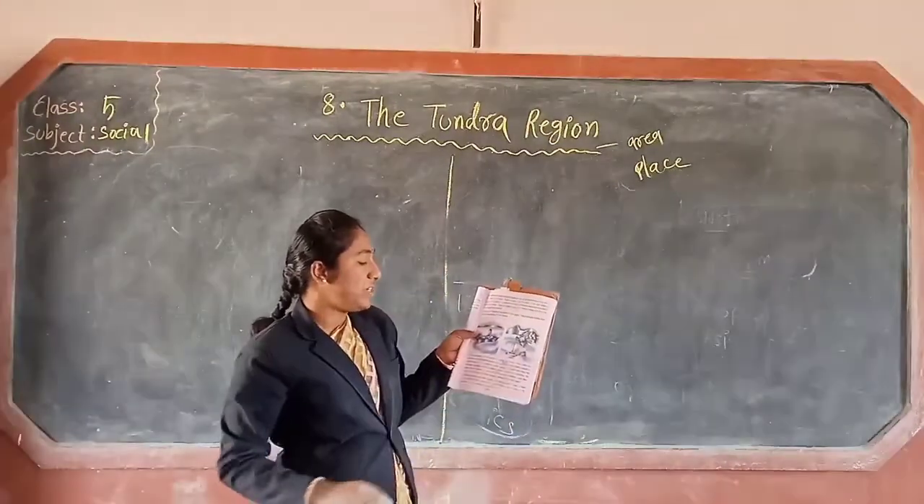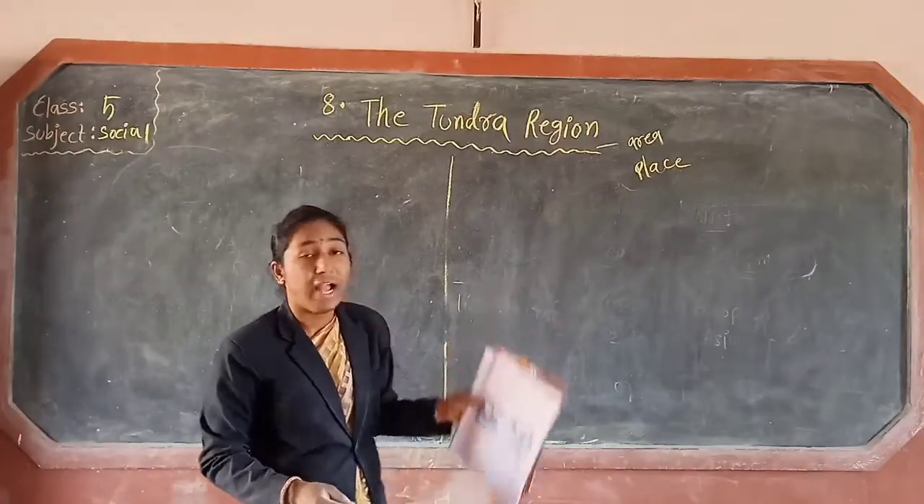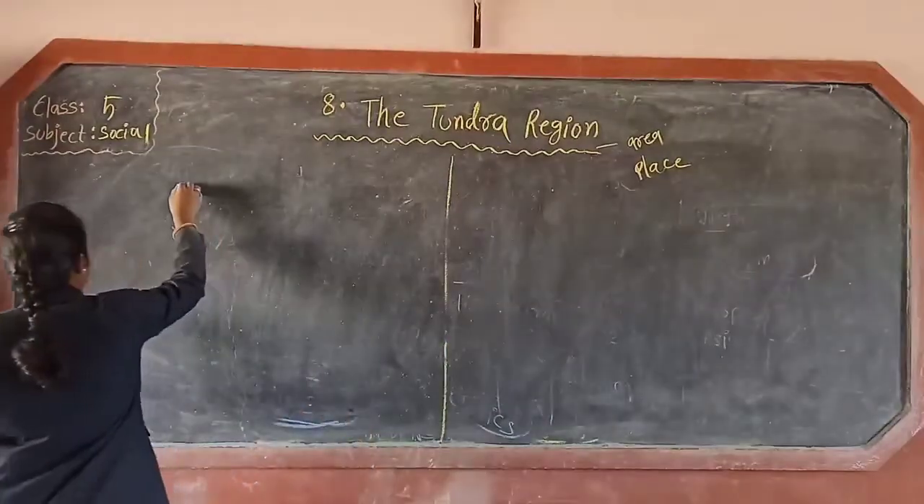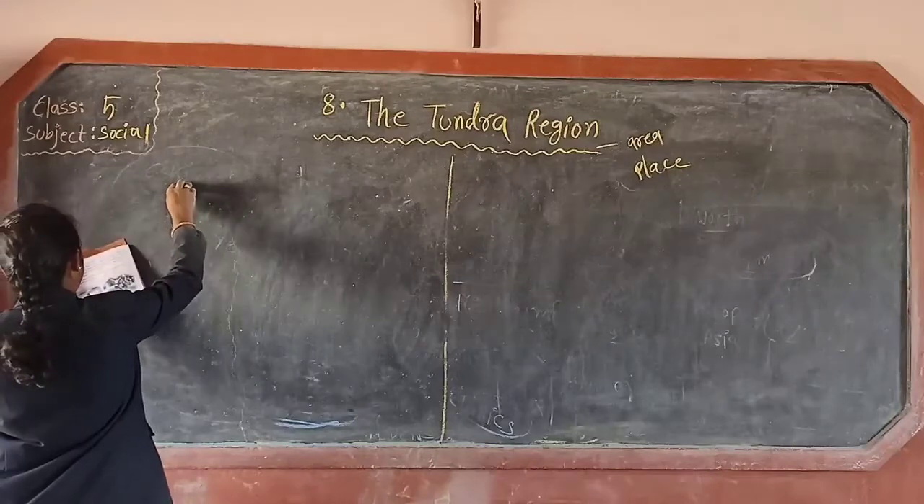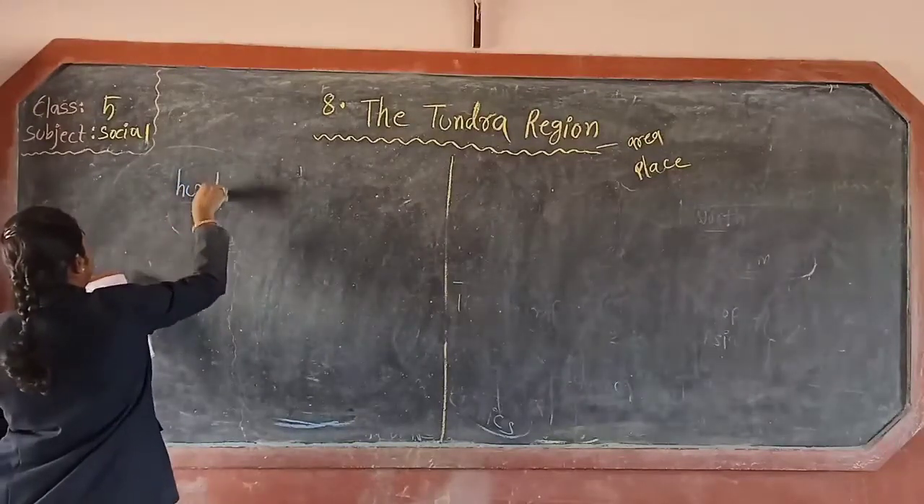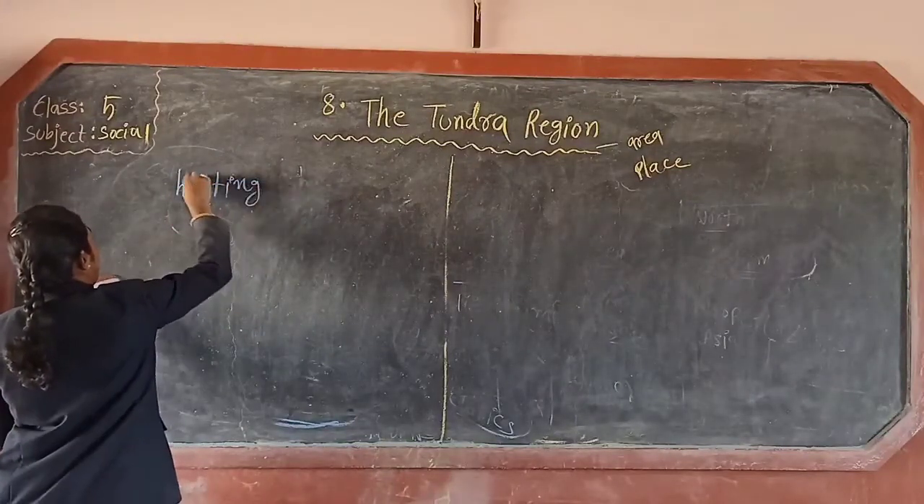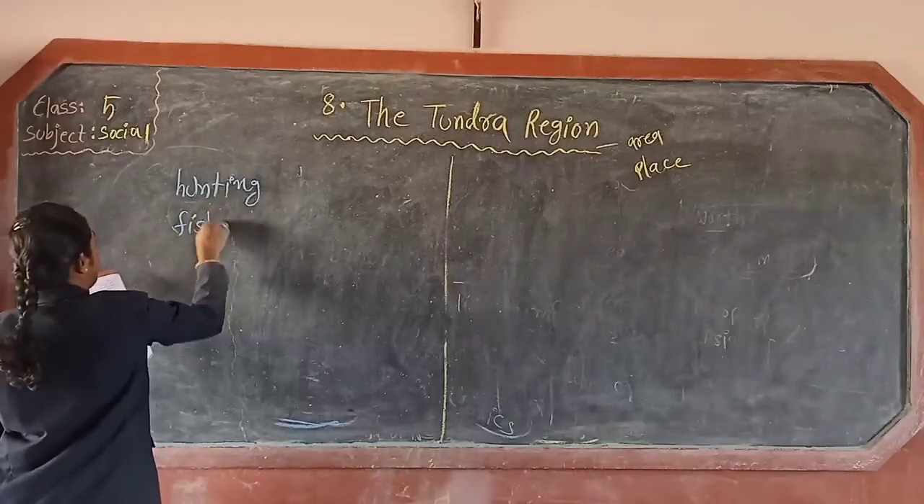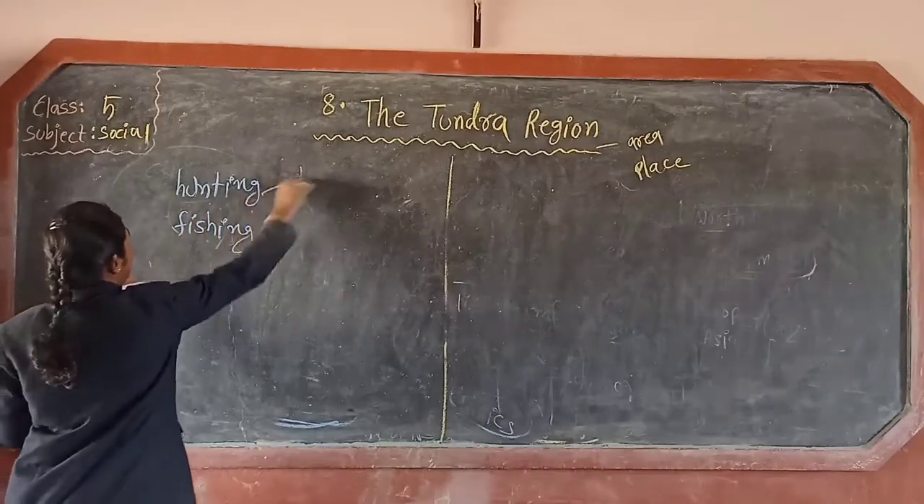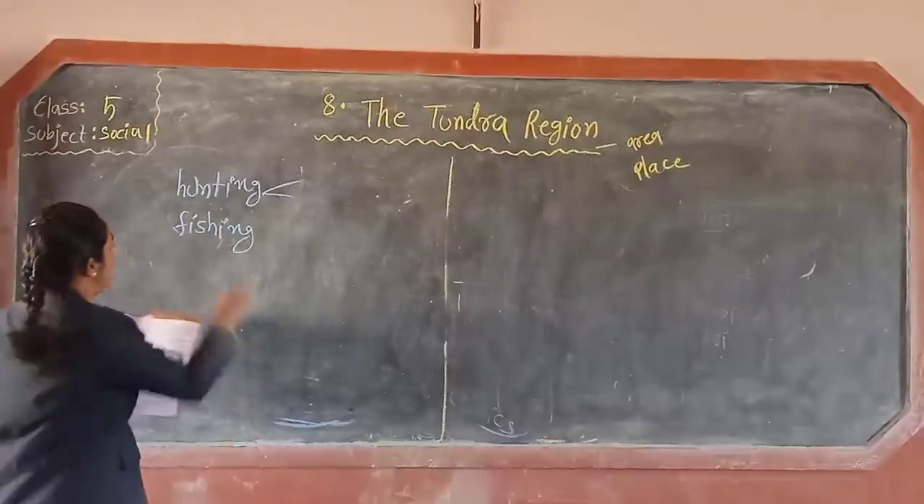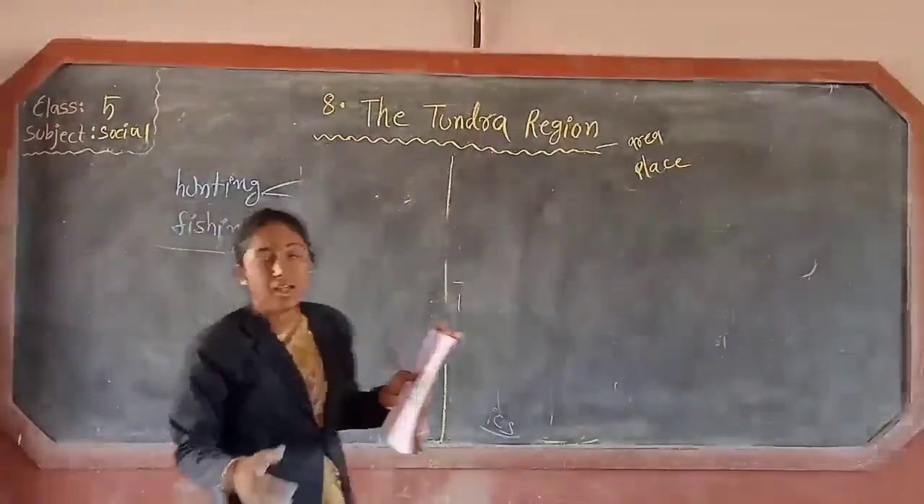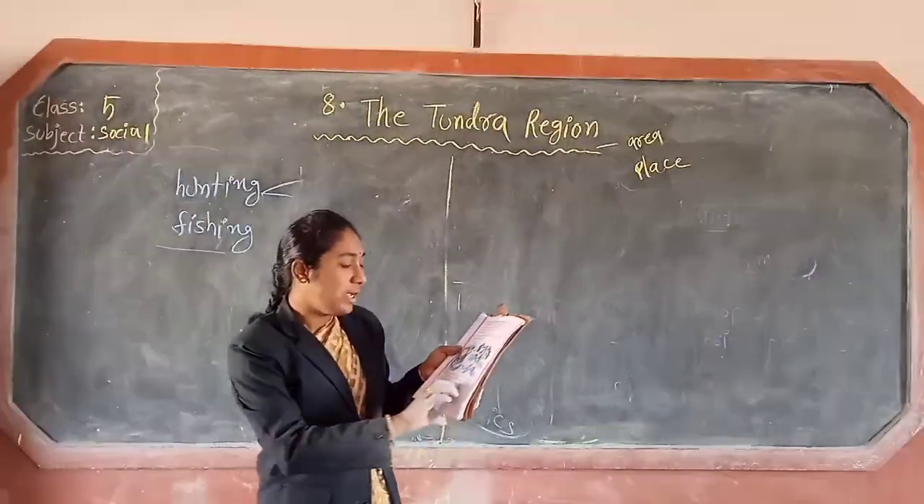The chief occupation of the Eskimos is hunting and fishing. What is the occupation of Eskimos? Hunting and fishing. Hunting means killing the animals to eat, and fishing means catching the fish to eat.